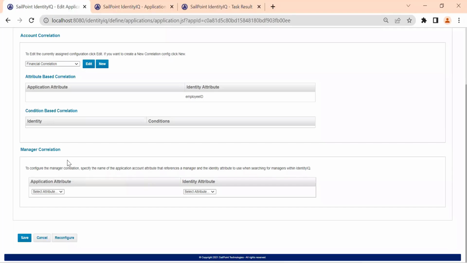I'll tell you, for example, your Jira account will be created based on your email ID, not on your employee ID, right? There are many accounts, like your Okta account, which will be created based on your email ID.